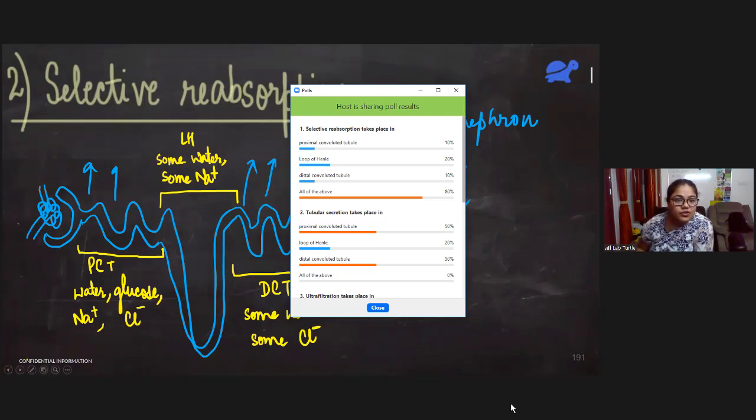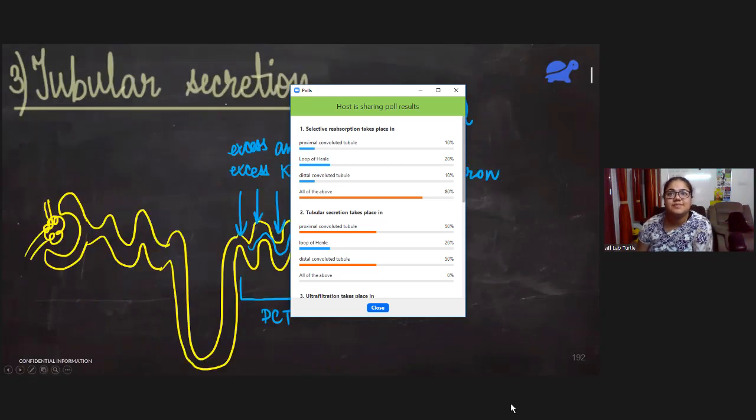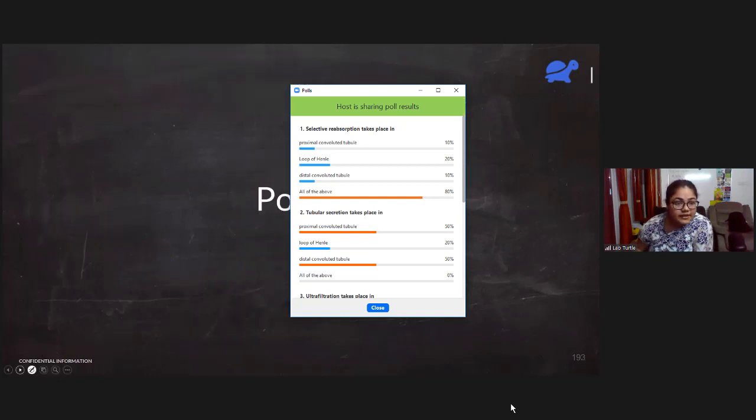Second, tubular secretion takes place in. Well, a lot of mixed answers here, but tubular secretion just takes place in the DCT, where excess antibiotics and potassium ions from the blood come into the urine. Third, ultrafiltration takes place in. Well, it takes place in the glomerulus.